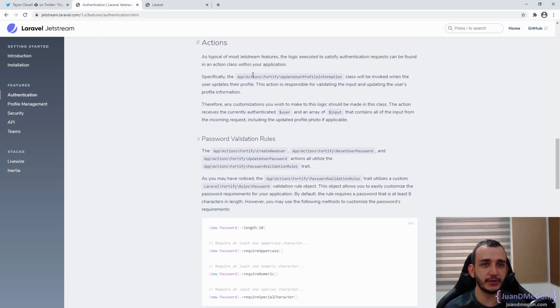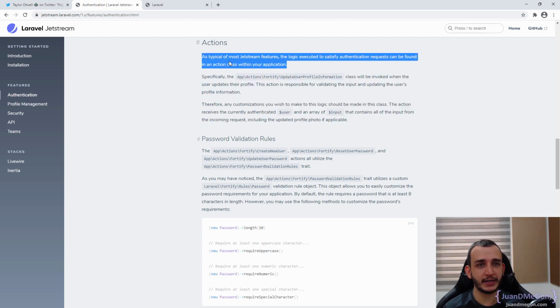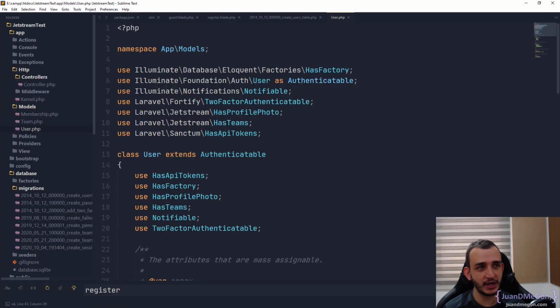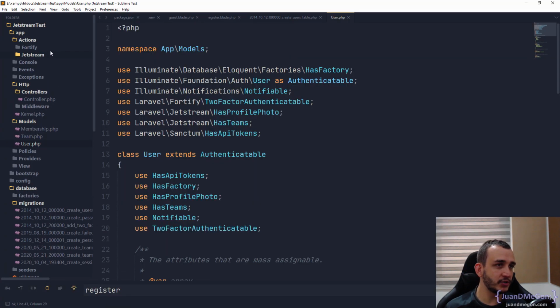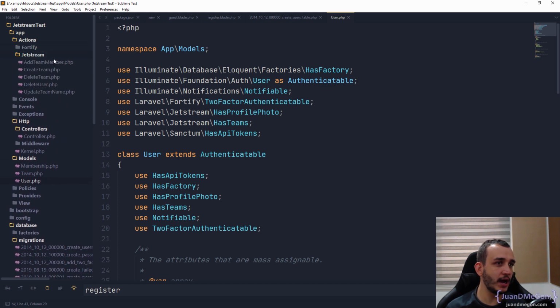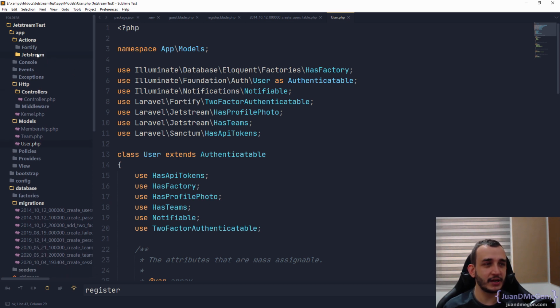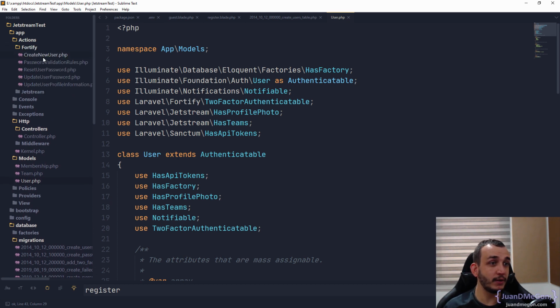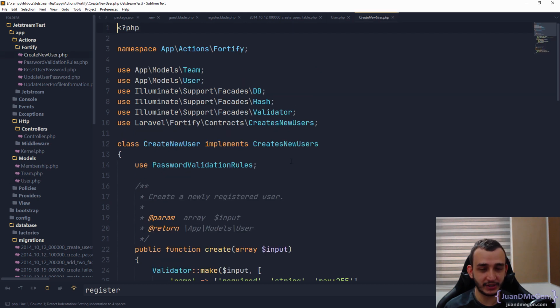We have actions in app actions Fortify, update service, update user profile information. So it looks like we have an actions folder. So let me check. In fact, actions, Fortify, and Jetstream. In the case of Jetstream, we have add team member, create team, delete user, update team name. It is not exactly what we need, but in Fortify, we have create new user, which is good.